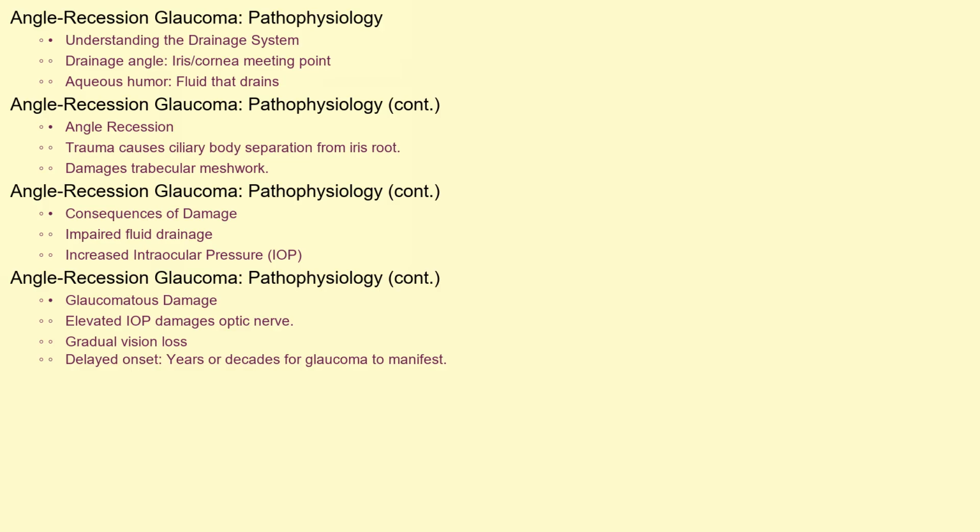What's insidious about angle-recession glaucoma is that the damage to the trabecular meshwork might not cause immediate pressure elevation, and it can take years, even decades, for the glaucoma to manifest.